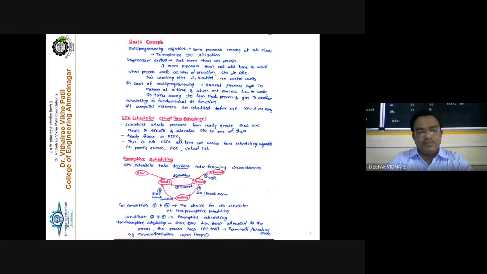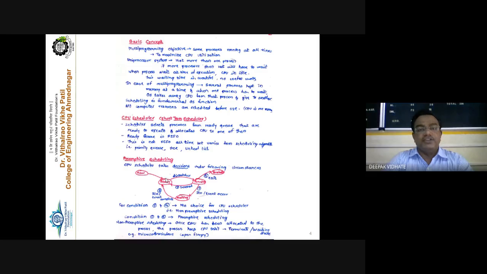Now out of the 10 processes, if the CPU scheduler applies the FCFS criteria, meaning first come first serve, then the process which came first will be assigned the CPU first for the execution. The process which came second gets the CPU for the second turn of its execution. Then the third process will have the third number for the execution. The simplest criteria or the simplest logic.